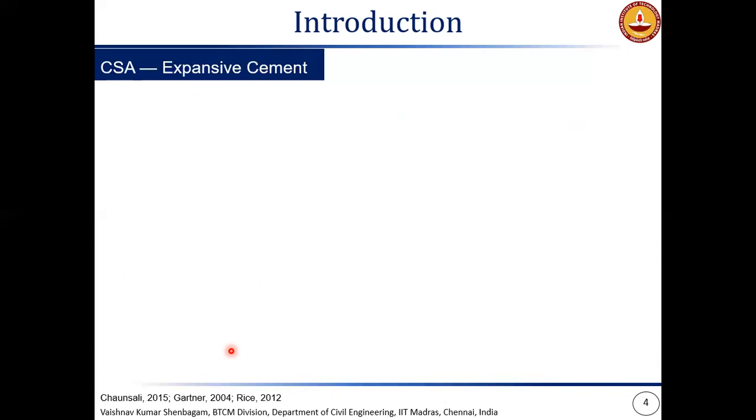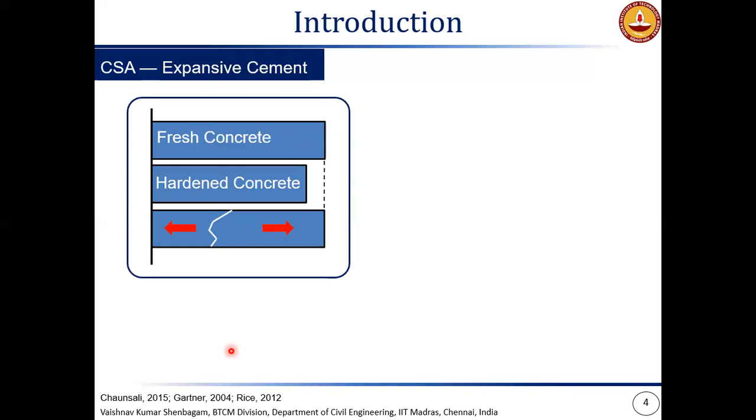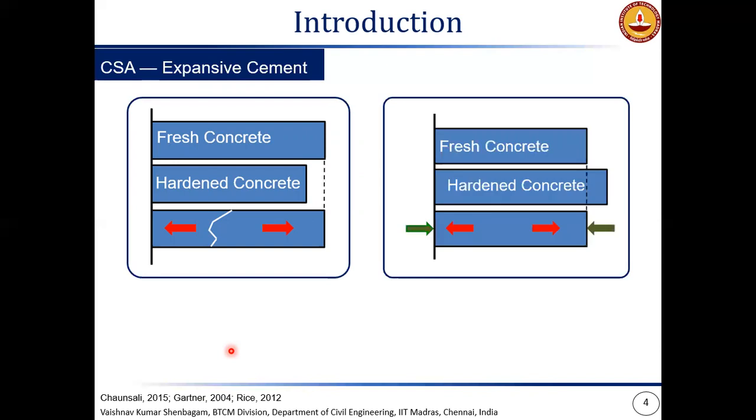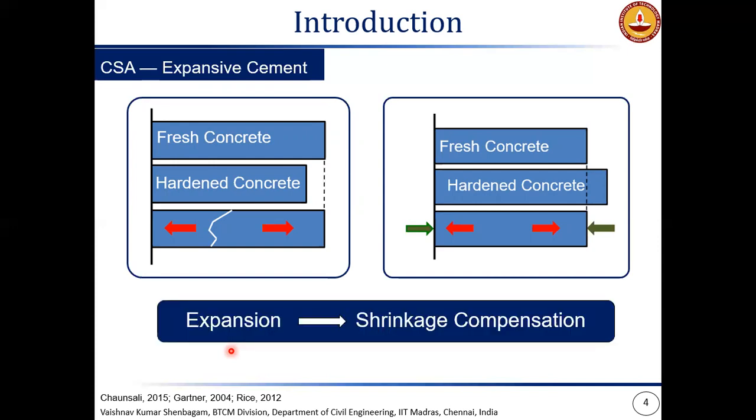Although CSA cements are now being promoted as low CO2 binders, they were originally developed to be expansive cements. Where it is being used is, as we know, concrete is susceptible to drying shrinkage, and drying can cause tension stresses to develop within the concrete microstructure, which can lead to shrinkage crack formation. Whereas if we have an expansive cement system, it can induce pre-compressive stresses due to the expansive nature of the system, which can be used for shrinkage compensation in the concrete system.